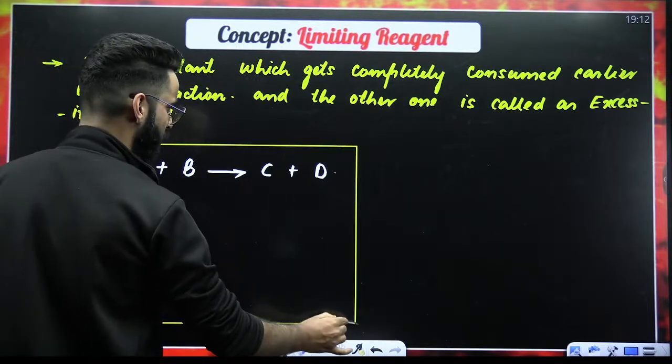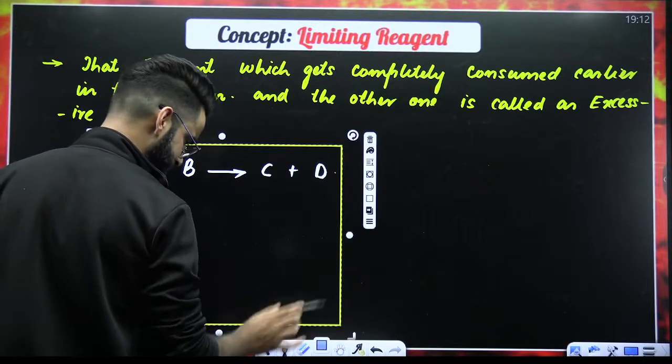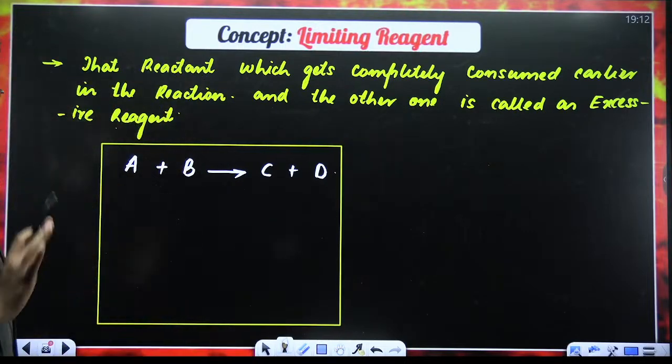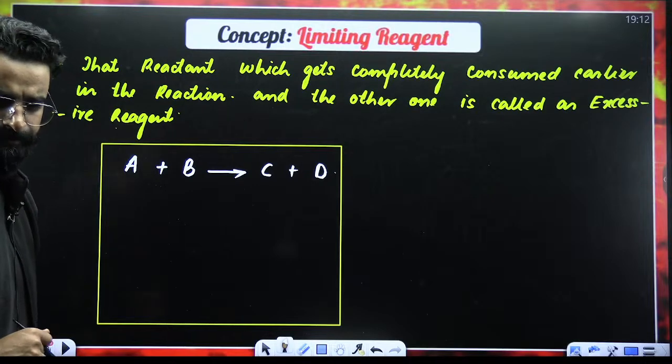Let's say this is the container wherein the reaction is going to take place.